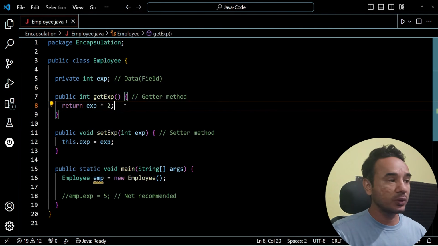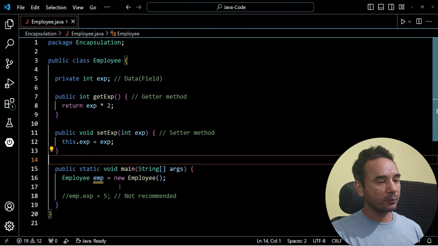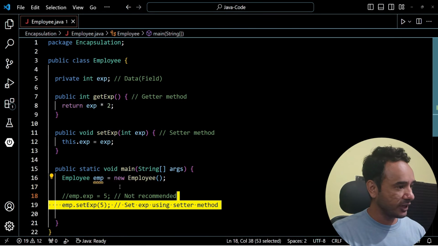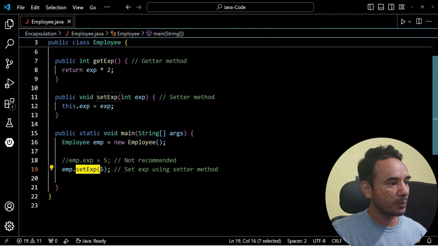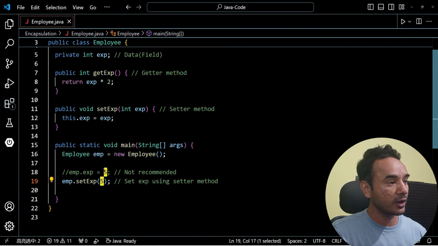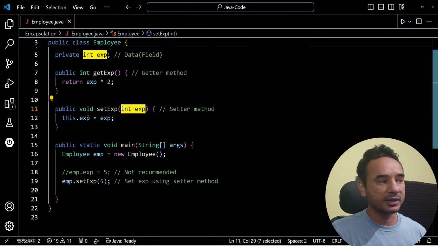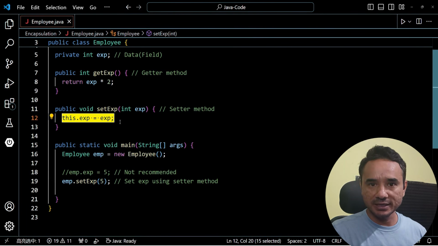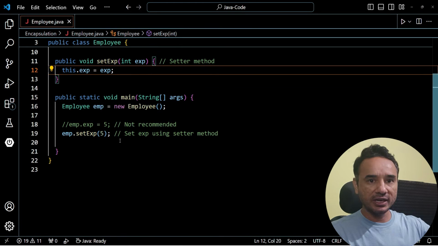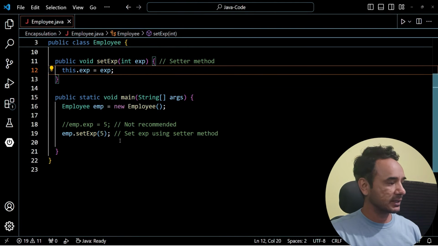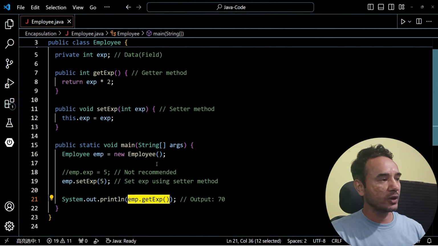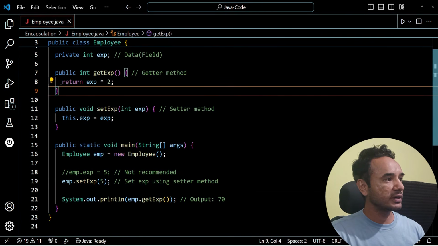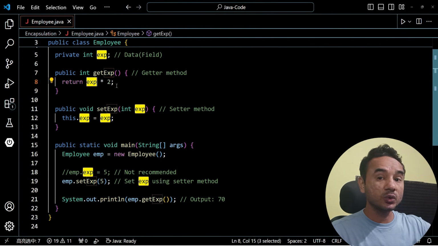This is the getter method to get the value of the field experience. Now from the main method, to set the value of the field, you can call the setter method, and here you have to pass the experience as the parameter argument, which will be received here in the parameter, and then your experience field is set. After setting the field, you will use the getter method like this to get the field value. This will call the getter method here, which will return the field value experience, which you can also manipulate.